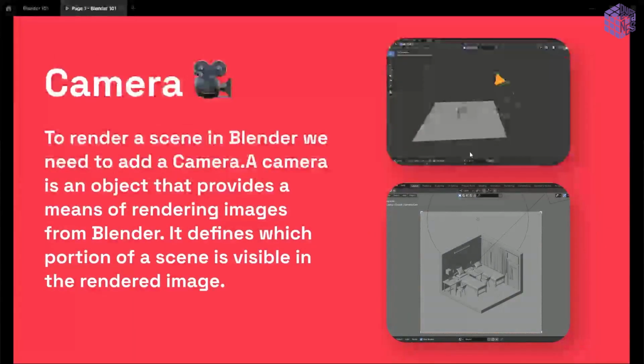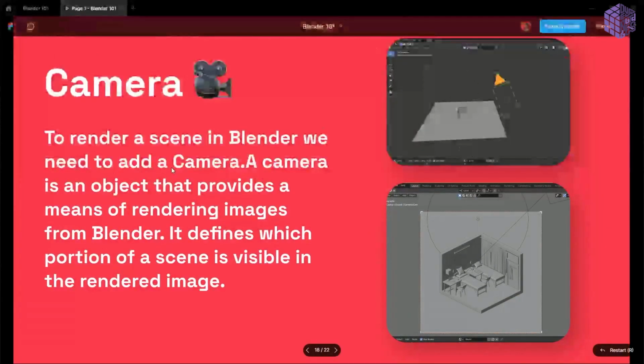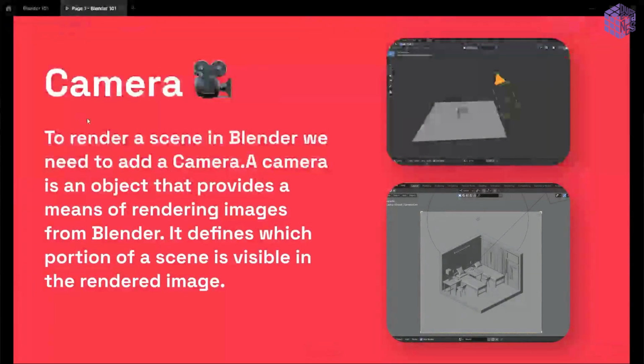Camera. If you have to render a scene, you have to place a camera. Blender is very similar to the real world. You can see the world, but when you need to take a picture, you have to take out your camera. Same goes with Blender.